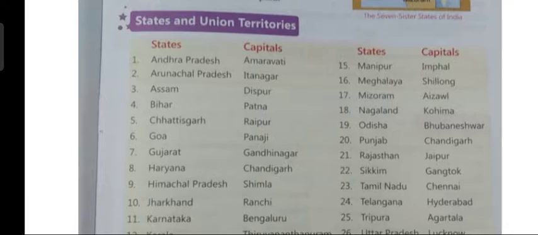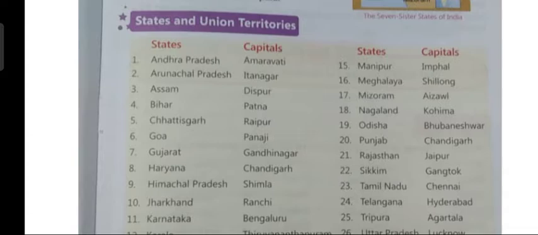So, the 28 states, along with their capitals, and union territories and their capitals, are given here in this table. So, you all please learn the states and their capitals and union territories and their capitals. It is very important. Questions will be asked from here in your exam. So, let us read the states and its capital one by one.